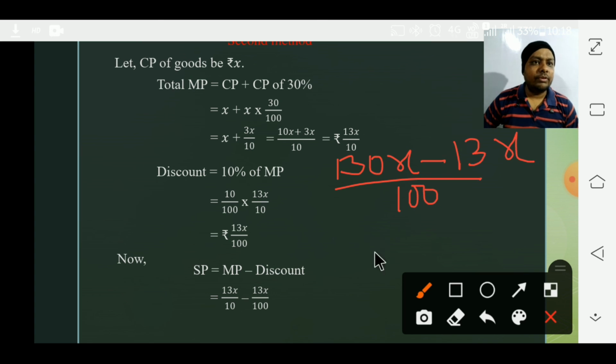So it will be what? 117X by 100, and that will be the SP of goods. Now we know the SP, and we also assumed CP as X. So we can subtract SP minus CP to get gain.